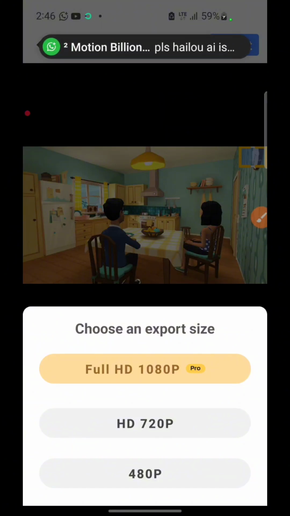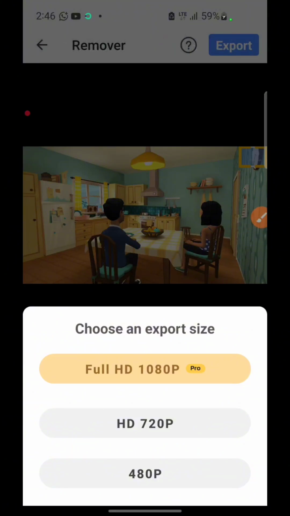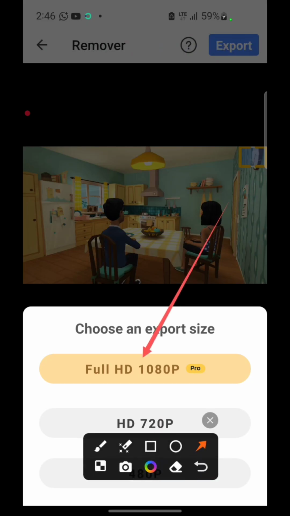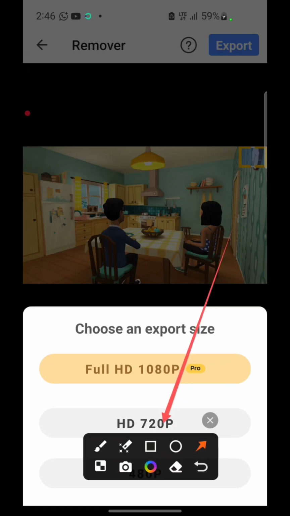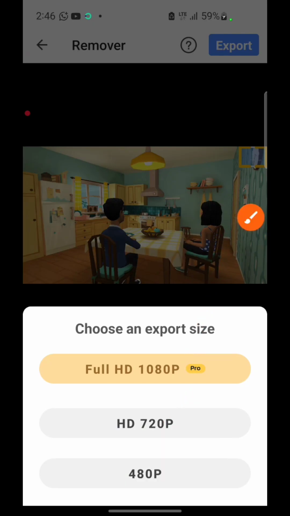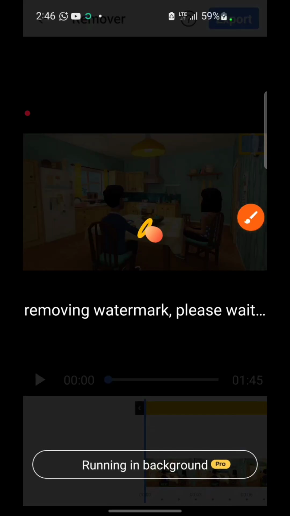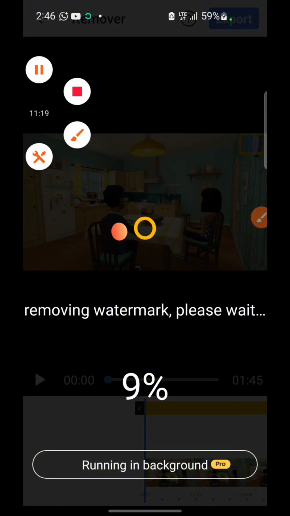And for you that is not on the Pro, you can see that to export in 1080p is for the Pro version, right? You are going to be able to export in 1080p, or you can also export in 720p, right? I'm literally on the Pro, so I can export in 1080p. But you can export in 720p. That is still fine, you understand? So just go ahead and click on any one and allow it to remove the watermark, right? So let's just wait for it to be done.